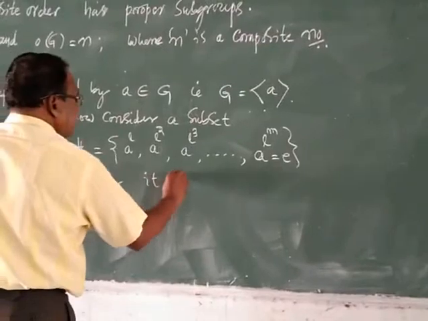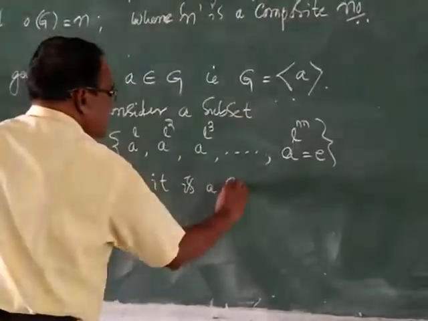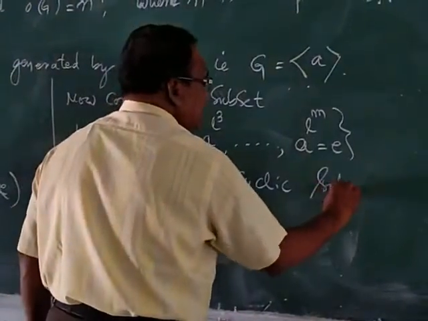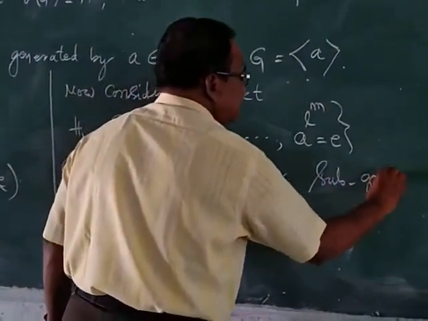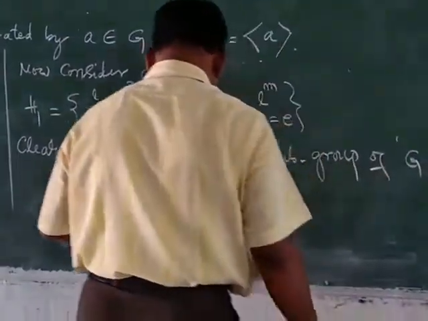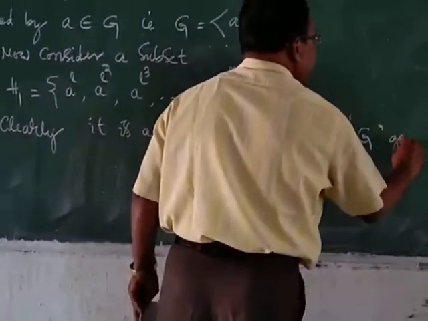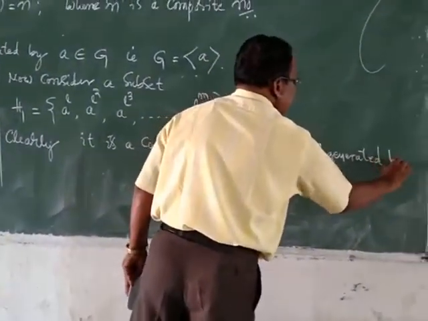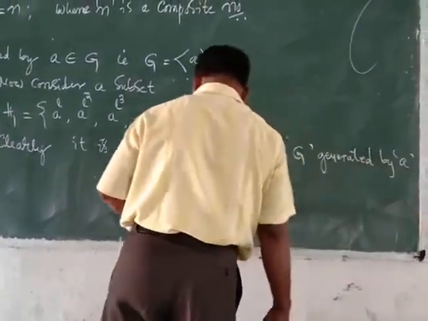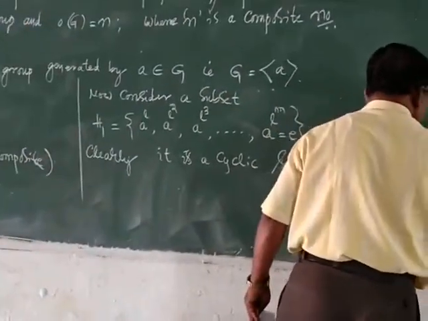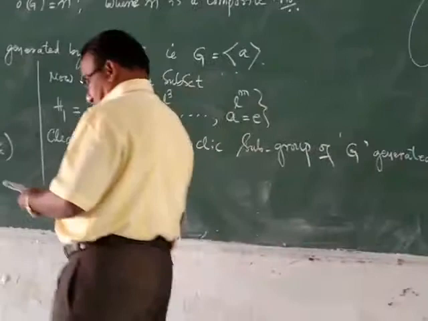It is a cyclic subgroup of G generated by not A, but A to the power l.